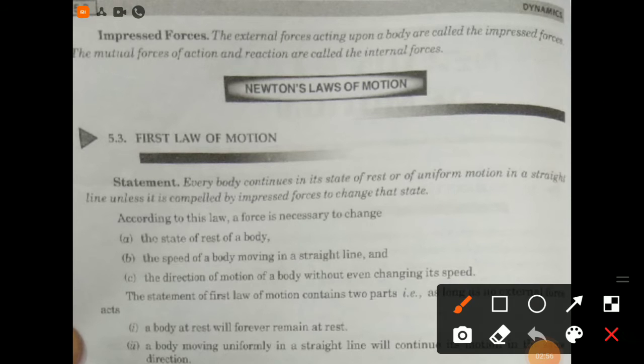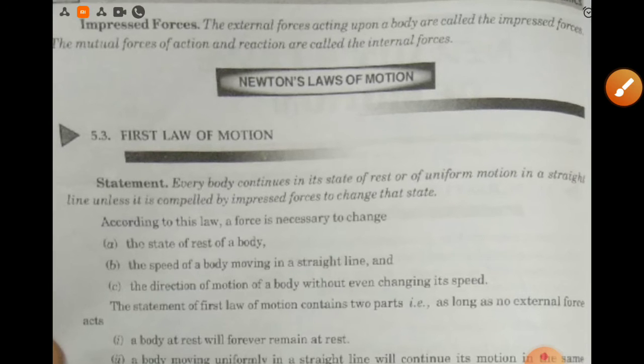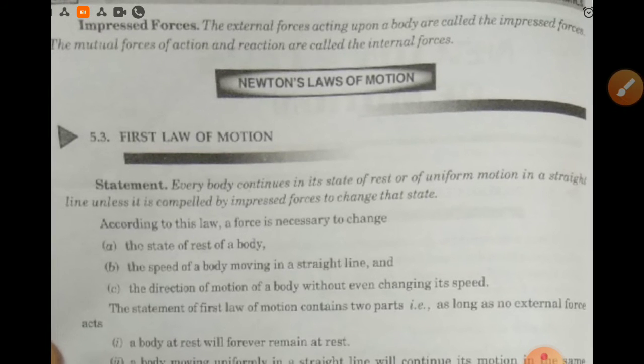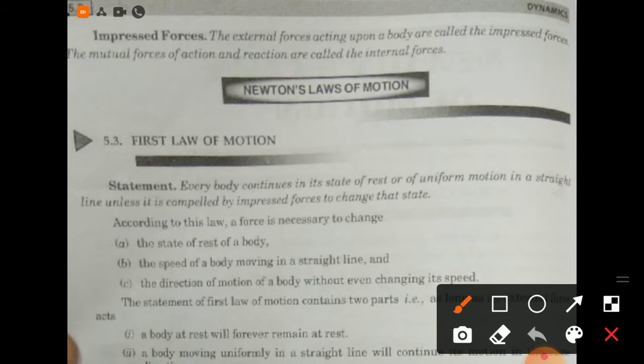Now, next one, that is impressed force. What is impressed force? The external forces acting upon a body are called the impressed force. The mutual forces of action and reaction are called the internal forces.